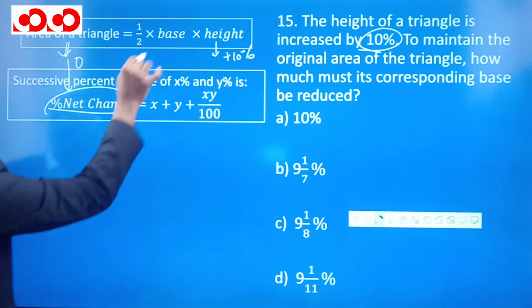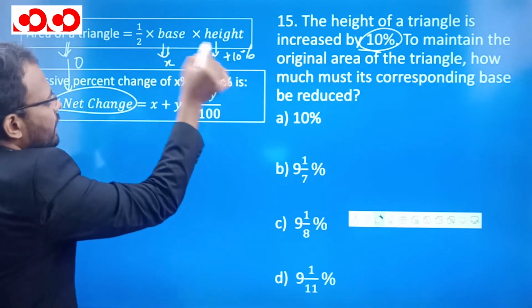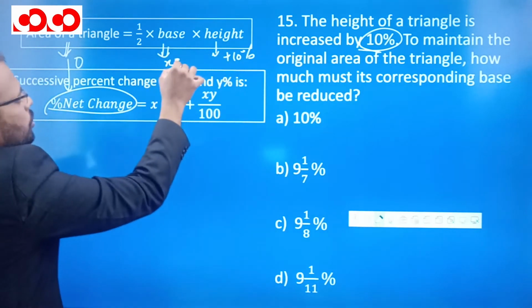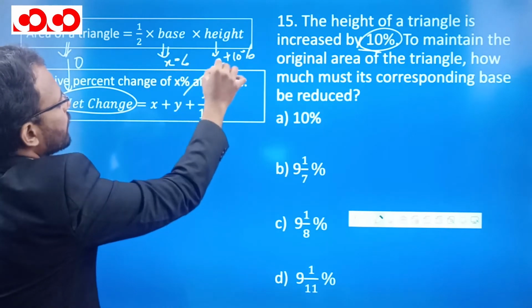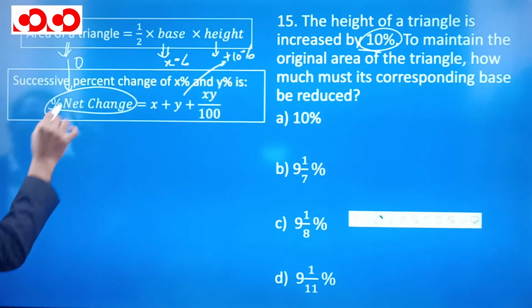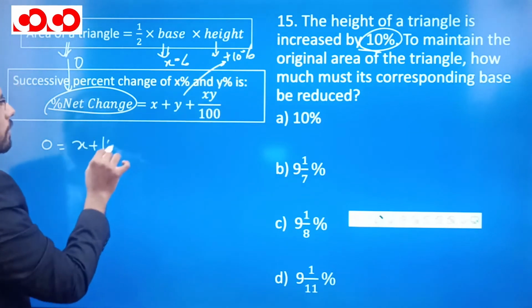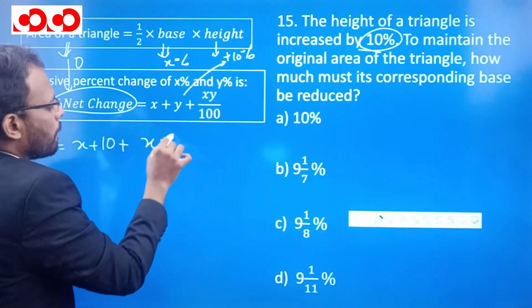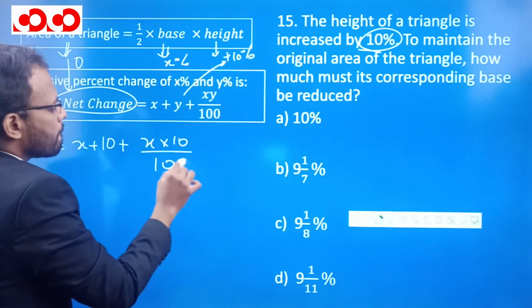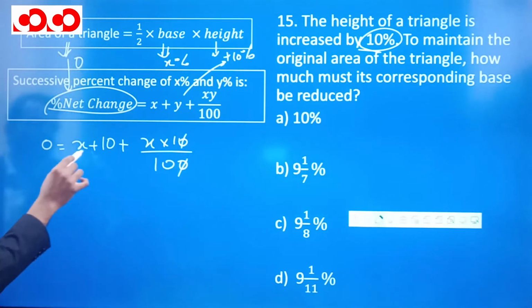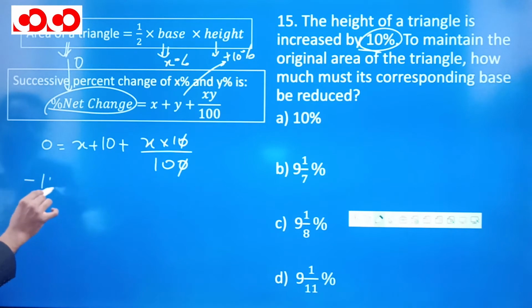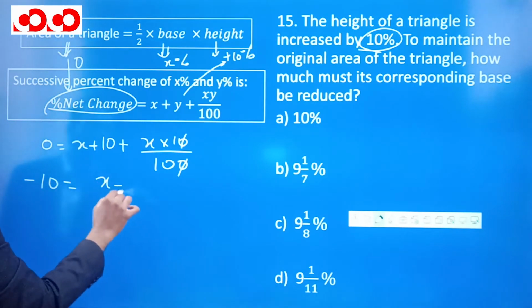So let's take base as x percent change, and y becomes this 10% increase. So 0 is equal to x plus 10 plus x into 10 by 100. So what we are getting is, this 10 will come this side, minus of 10, equals x plus x by 10.